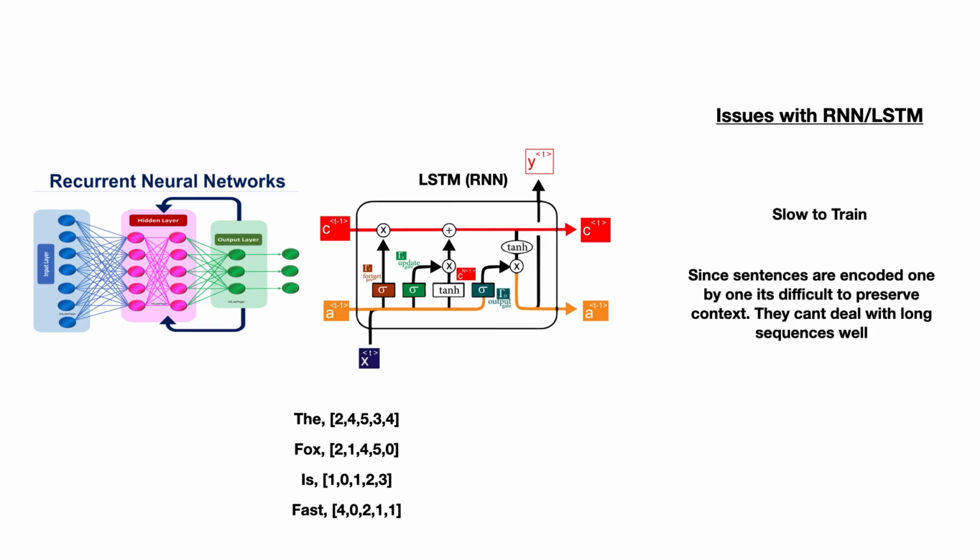What ends up happening is these sentences are encoded one by one, and at the same time, it's also hard to preserve context. And it's hard for RNNs to deal with really long sentences. And last, RNNs are sequential and they lack parallelization, and therefore are relatively slow. What I mean by that is, because it's processing one word at a time, it takes a really long time to train.